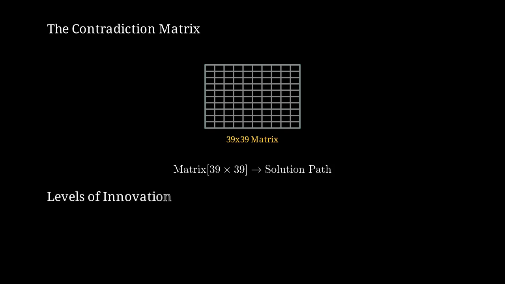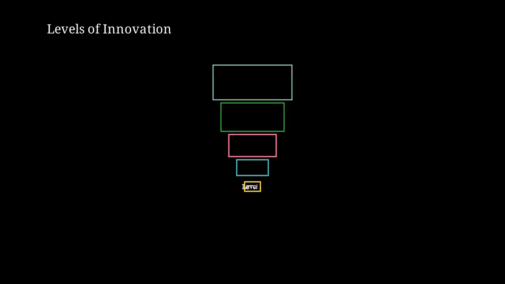Altshuller identified 5 levels of innovation, from simple improvements to new discoveries. Level 1 solutions use existing methods. Level 2 involves minor improvements. Level 3 resolves contradictions within a system. Level 4 creates new generations. And Level 5 discovers new phenomena. Higher innovation levels require fewer trials because TRIZ provides more specific guidance, with Level 5 discoveries being extremely rare.